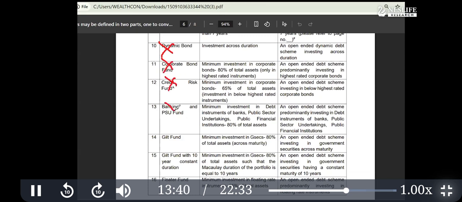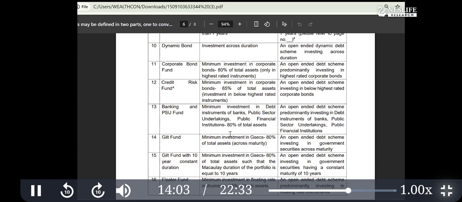Even this is not required. So if someone wants protection from inflation and a return of around 6 to 7% with no risk of default, then this is the category you can invest in. So this is the classification of the debt fund.